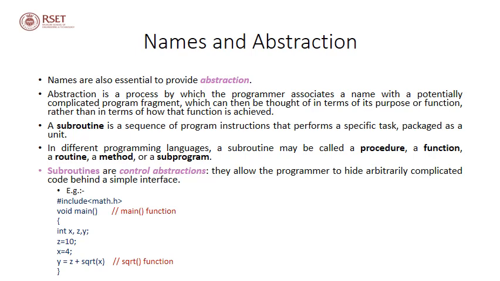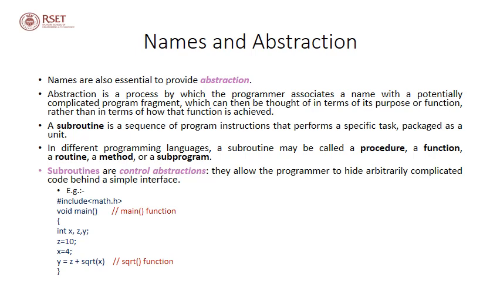So names are essential to provide abstraction. You might have learned in Java what abstraction means. Abstraction is a process by which the programmer associates a name with a potentially complicated program fragment, which can then be thought of in terms of its purpose or function, rather than in terms of how that function is achieved.